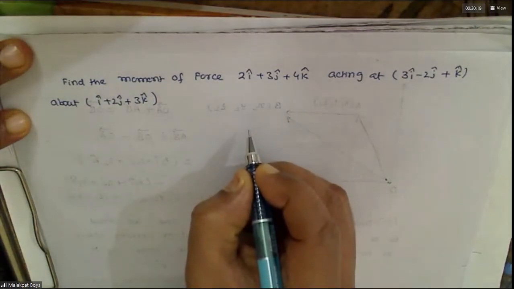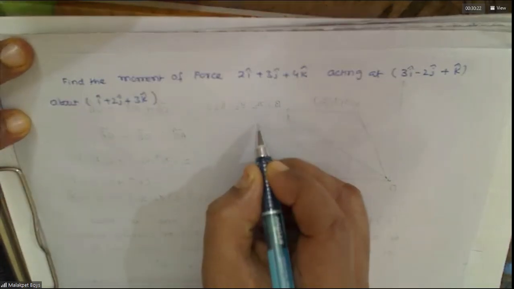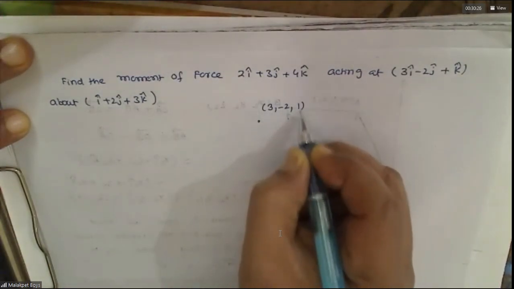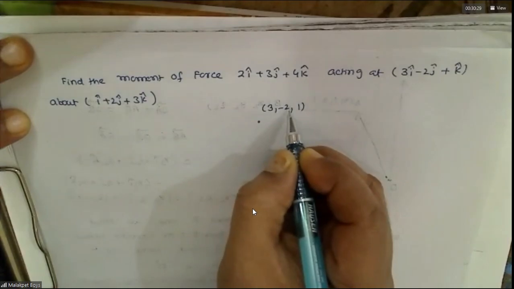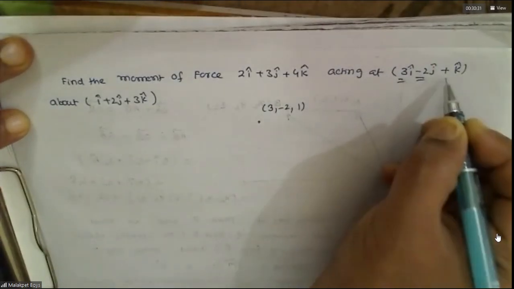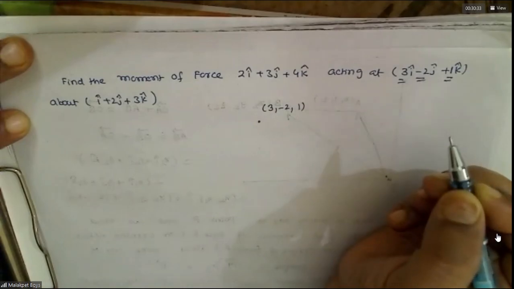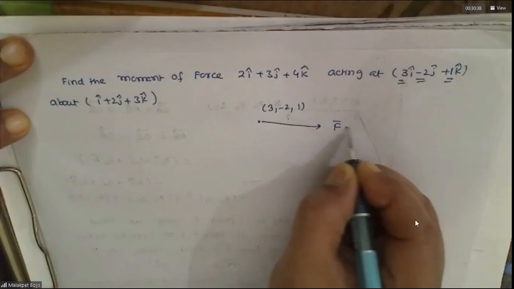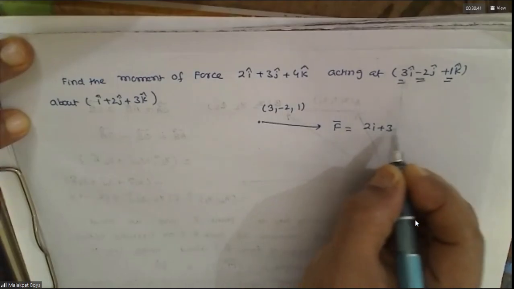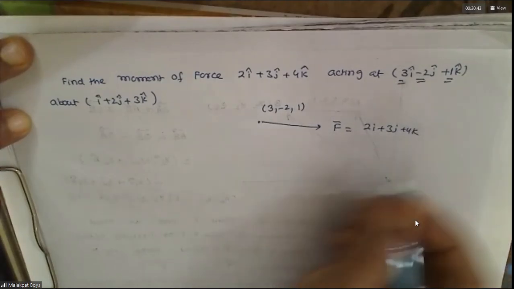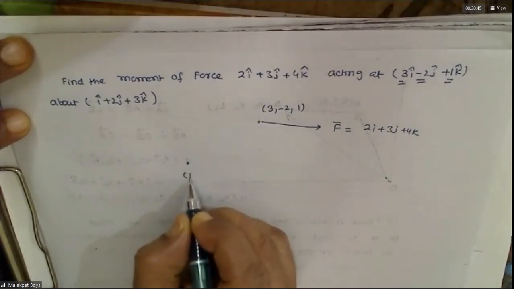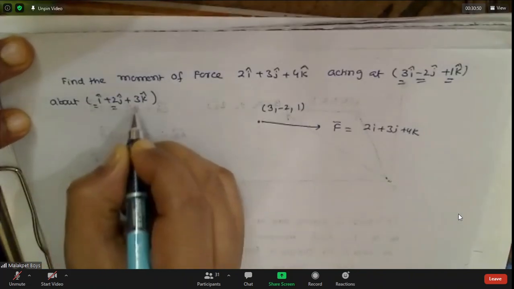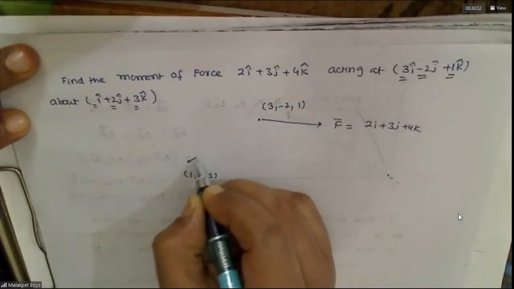See, the force is acting at which point? This vector represents this point only, no? This is the x coordinate, y coordinate, z coordinate. This is where the force is acting. About this point. What is that point? This point has x coordinate 1, 2, 3. Now we need the torque of this, no?